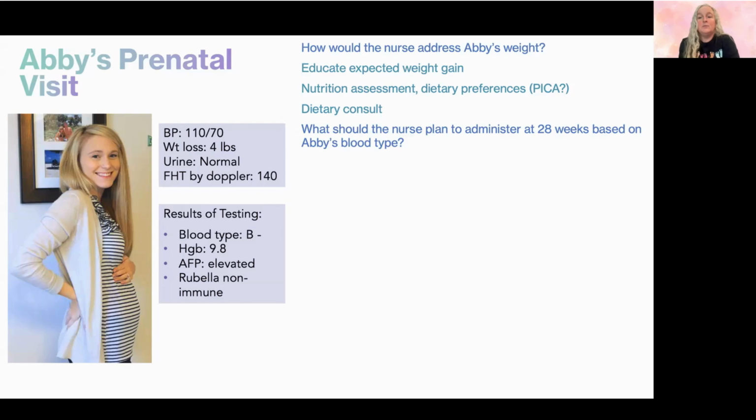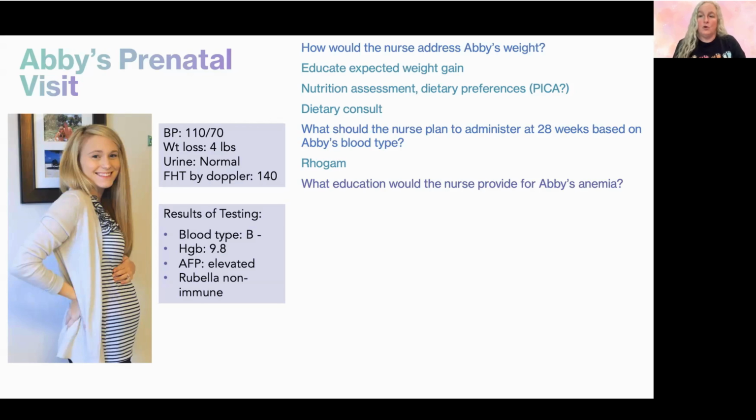What should the nurse plan to administer at 28 weeks based on her blood type? So we're looking at her blood type, and her blood type is B negative. So what should we plan to administer at 28 weeks? We should administer RhoGAM, okay, because her RH is negative. What education should we provide about her anemia? So her hemoglobin is 9.8.